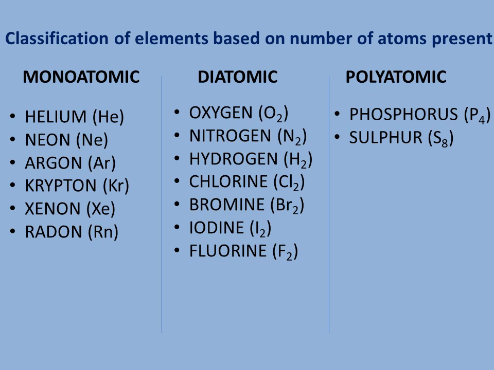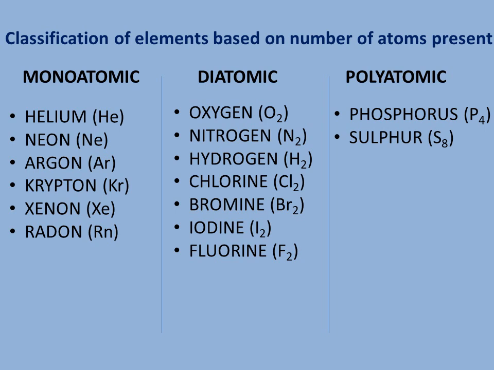Now we can also classify elements based on number of atoms present. It may be monoatomic, diatomic, or polyatomic. Monoatomic. Mono means one or single, so there will be only one atom present in that element. Diatomic. Di means two, so there will be two atoms present in that element. Polyatomic. Poly means more than two, so there will be more than two atoms present in that element.